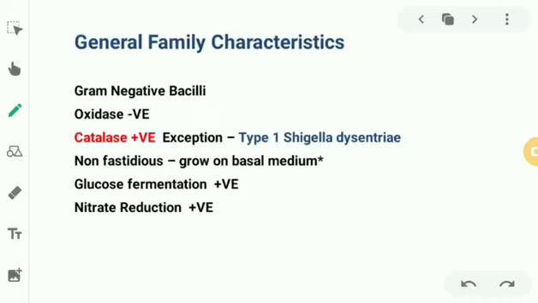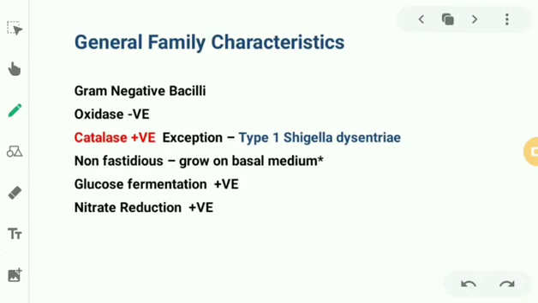So what are they? First of all, they do not take gram stain. They are gram negative and they are rod shaped, so we call them gram negative bacilli. And all the members are negative for the enzyme oxidase and positive for the enzyme catalase. There is a single exception for the catalase, that is type 1 Shigella dysenteriae. So except type 1 Shigella dysenteriae, all the bacteria in this family are catalase positive.